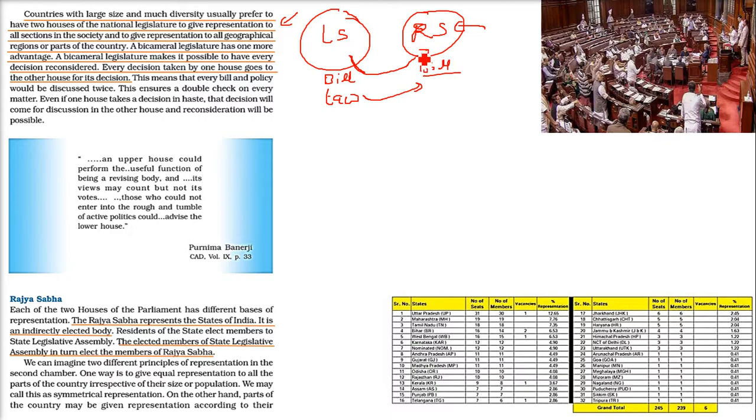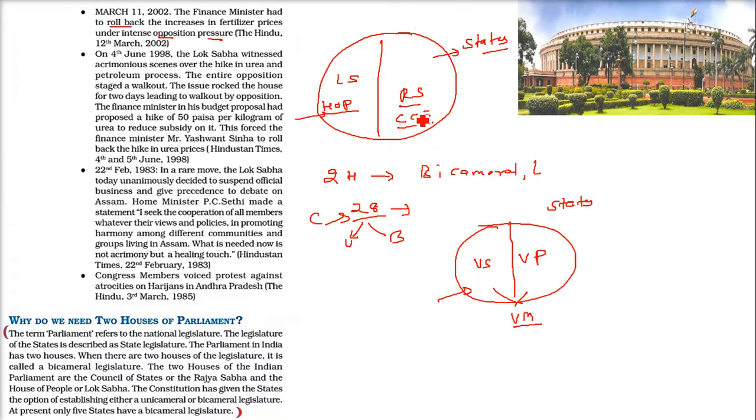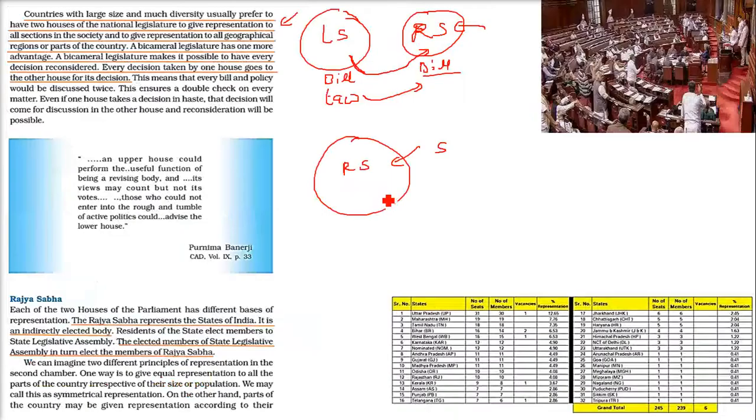And then we have the dual consideration of every bill, so that any lacuna, any anomaly, anything which is not being seen by Lok Sabha can be caught or amended or changed by the Rajya Sabha. Coming to Rajya Sabha, as I said earlier, Rajya Sabha is representing the states. That is why we call it the Council of States.